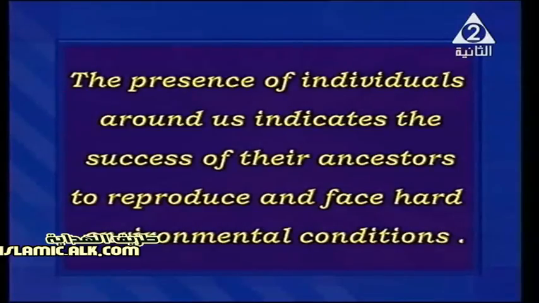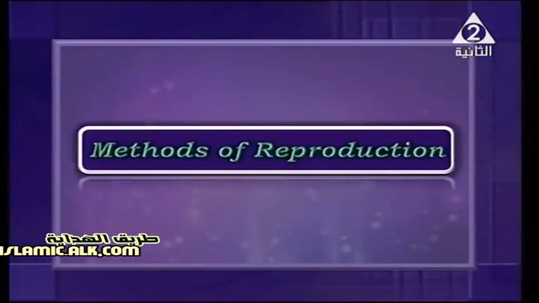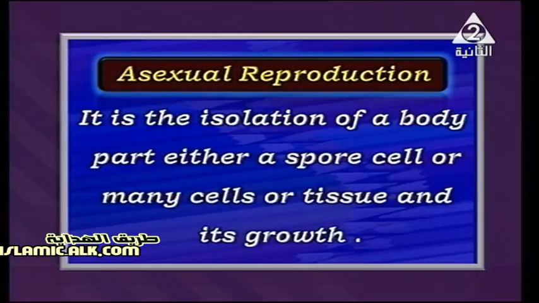Right now, we're going to start the methods of reproduction. Actually, we have two main methods of reproduction. Number one, we're going to start with asexual reproduction. Asexual means that we need just one individual. Let's start with this meaning. Asexual reproduction is the isolation of a body part, either a spore, a cell, many cells, or tissue, and its growth.